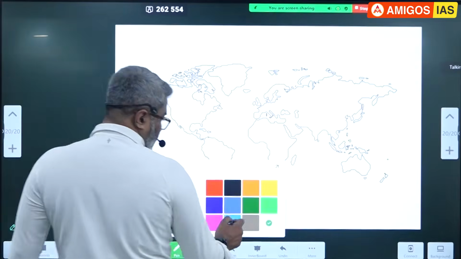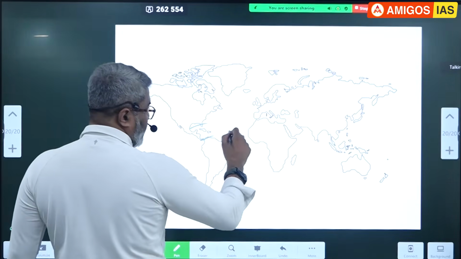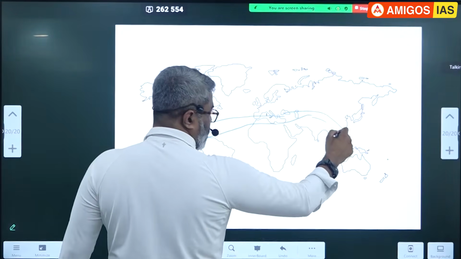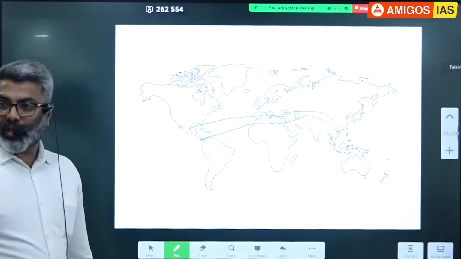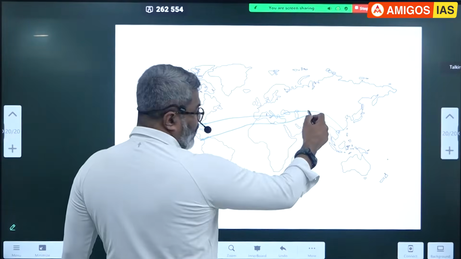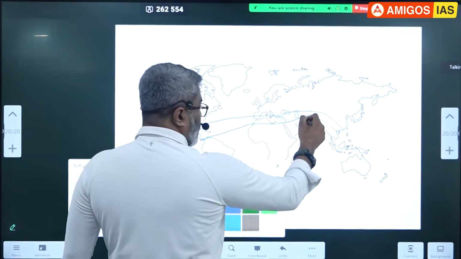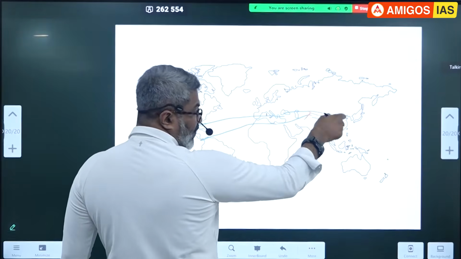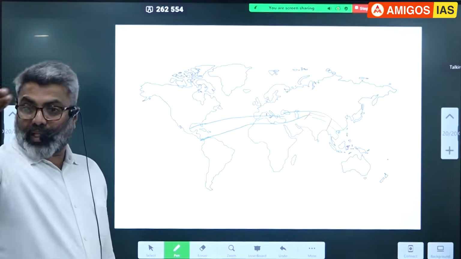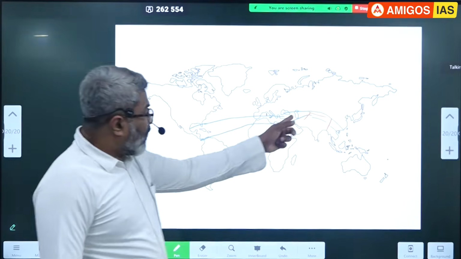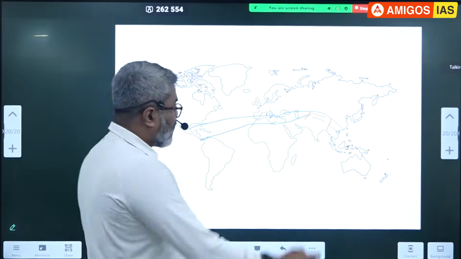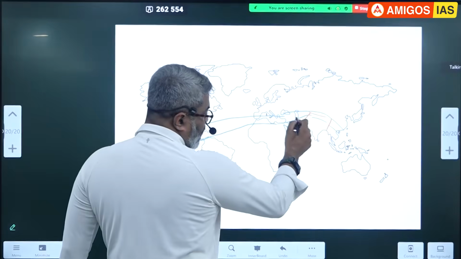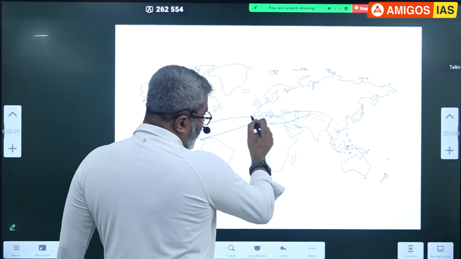So mark the Tethys Sea belt here. This is the former Tethys Sea belt. Here the Tethys Sea belt has been uplifted into Himalayas, correct? So as a result, we are unable to get the oil sediments out of the Himalayas. We have to find a place where we can extract. Otherwise, a lot of oil deposits are found here. Apart from this, some of the sediments are trapped here also. You can see Persian Gulf, this belt, Caspian Sea, Black Sea, Mediterranean Sea.